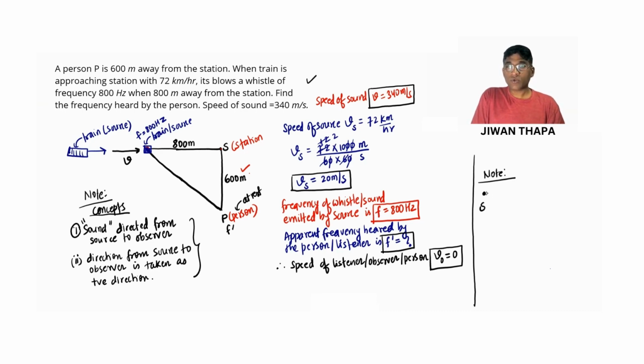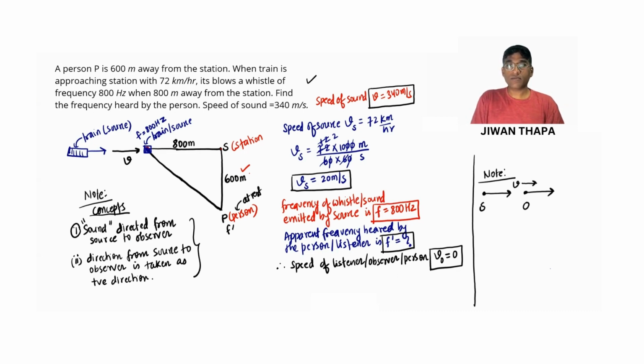Let's say the source is moving towards the observer and the observer is moving away from the source, and v is the velocity of sound. And as I said earlier, sound is directed from source to observer.